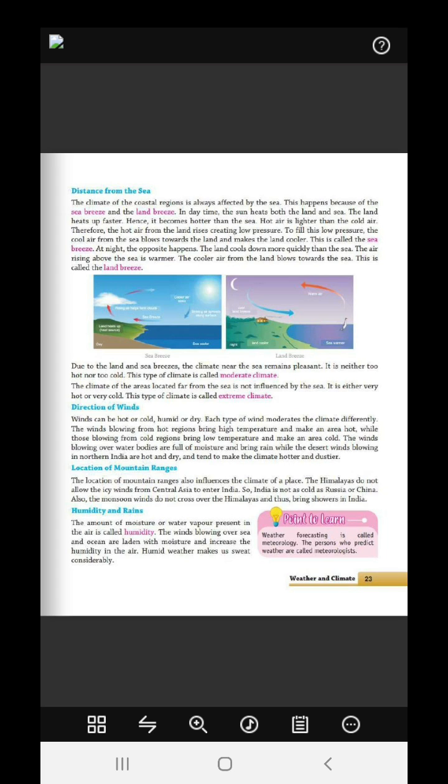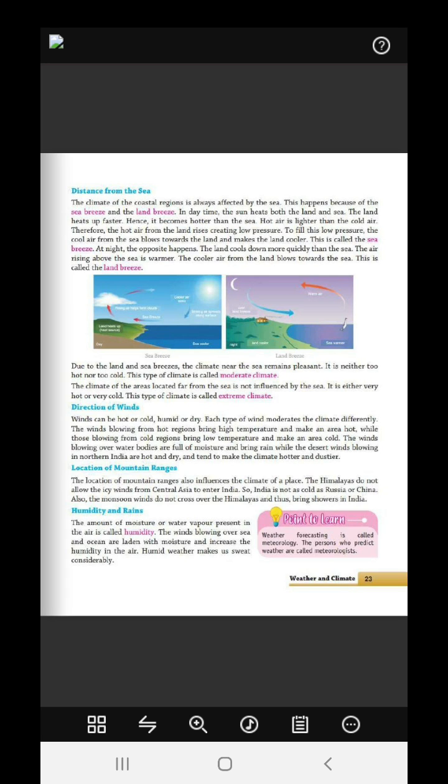So due to sea and land breeze, the climate near the sea remains pleasant. It is neither too hot nor too cold. This type of climate is known as moderate climate. The areas which are very far from the sea have an extreme type of climate. Now, direction of winds: winds can be hot or cold. They can be dry also. Each type of wind brings a different temperature. Winds blowing from a hot region mean high temperature, while winds from a cold region make the temperature low and the area gets cold. The winds blowing over water bodies are full of moisture. They bring rain. The desert winds in North India are hot and dry, and tend to make the climate hotter and dustier.